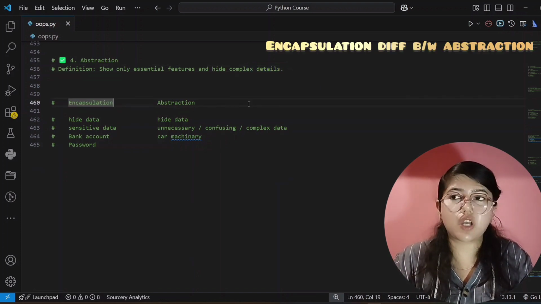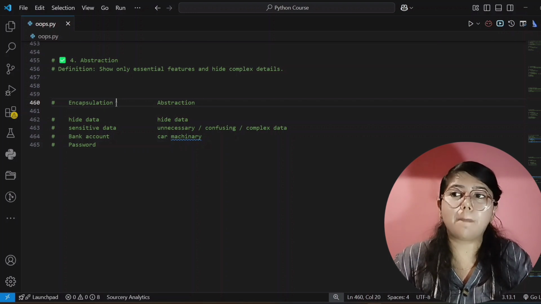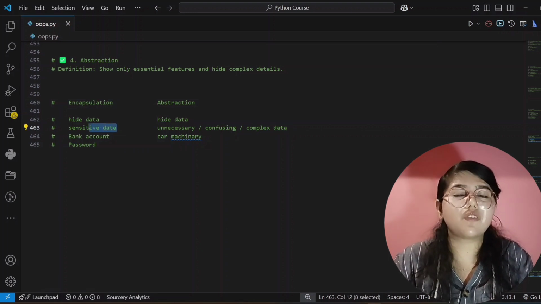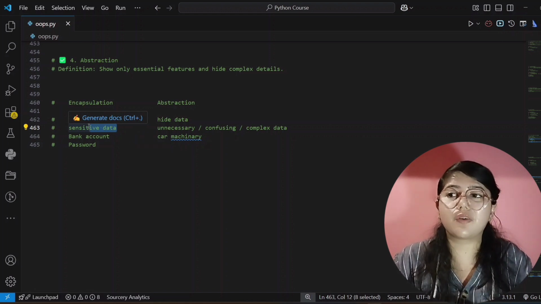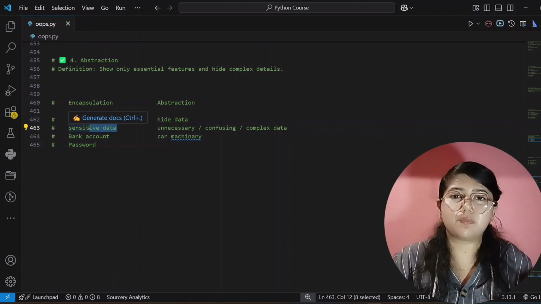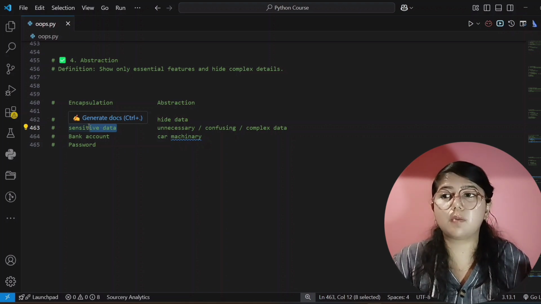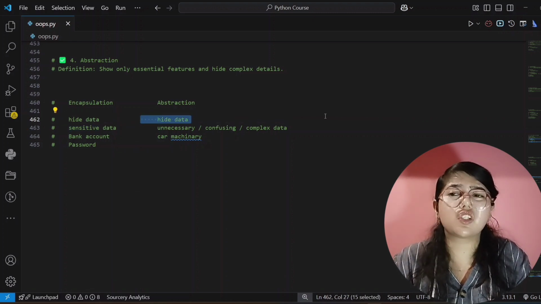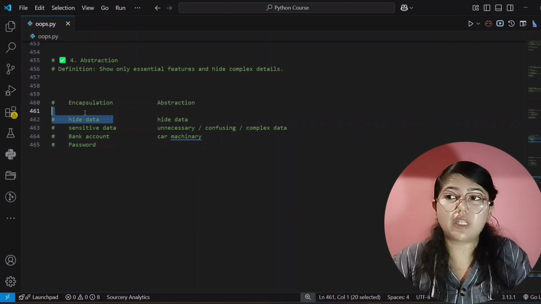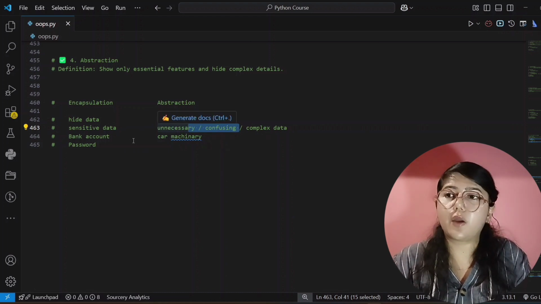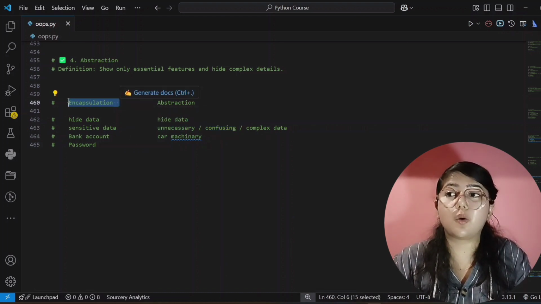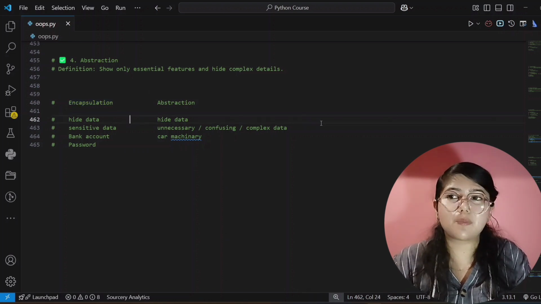Encapsulation is also similar to abstraction, and in both we hide data, but in encapsulation we hide the sensitive data which is very important to the user. For example, I have given you that bank account, the password is very sensitive, that's why we hide it or set it as private, right? But in abstraction we hide data which is unnecessary or complex or confusing. Both are a little same but a little different. Here we hide sensitive data, but here we hide unnecessary or complex data. I hope you understood, because most of the students get confused while learning encapsulation and abstraction.